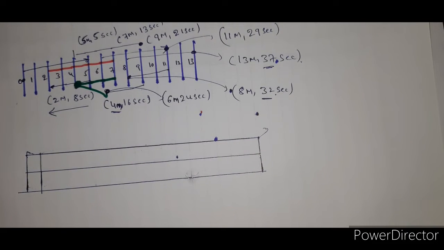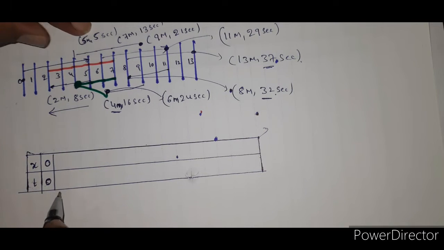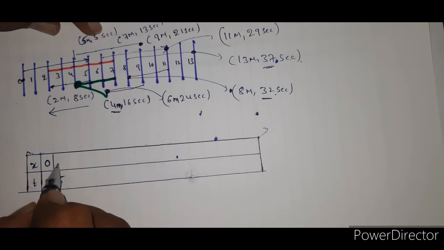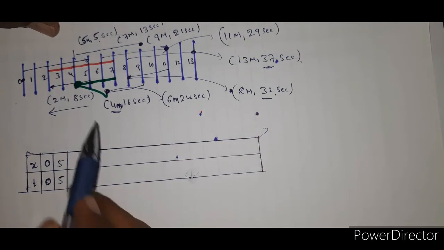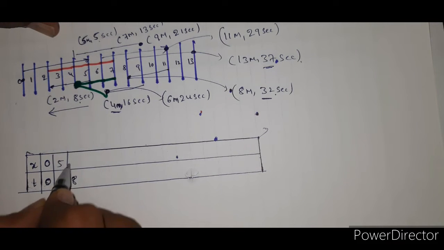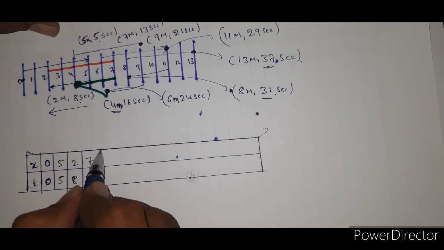Okay, so here we will write the tabular column. This is the position in meter, and the time is in second. The first one, at 0 second the position is also 0. After that, in 5 second he covers 5 meter. The next one, in 8 second he covers 2 meter. The next one, 13 second he covers 7 meter.